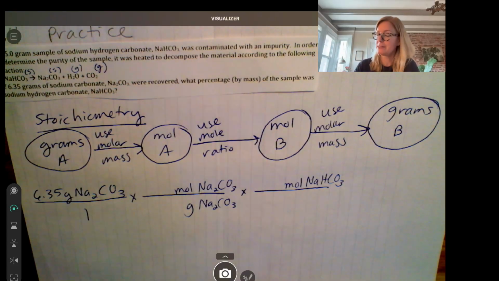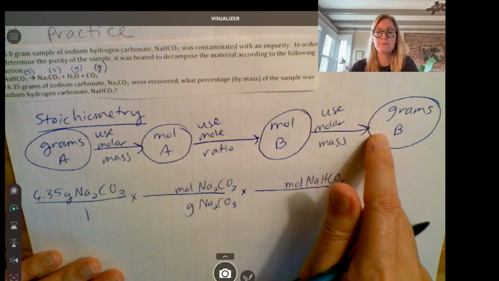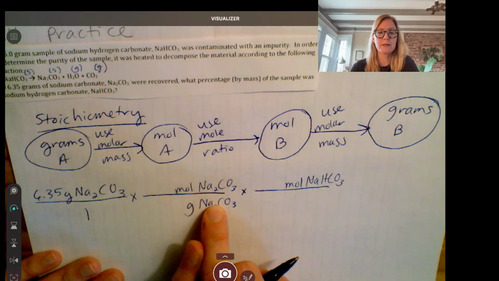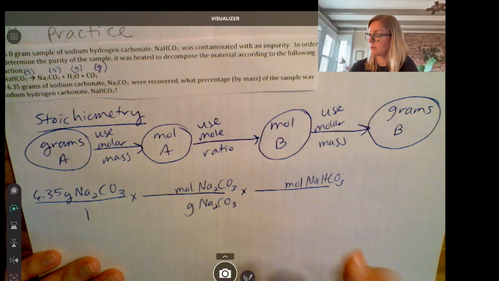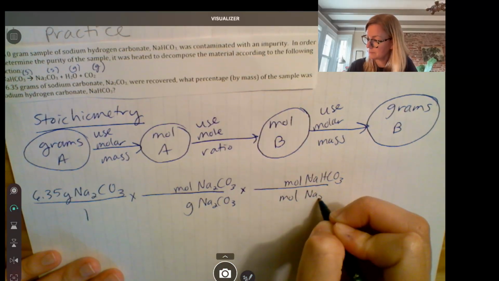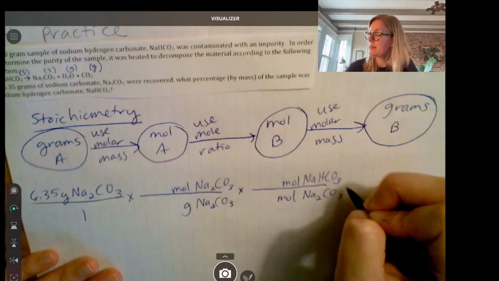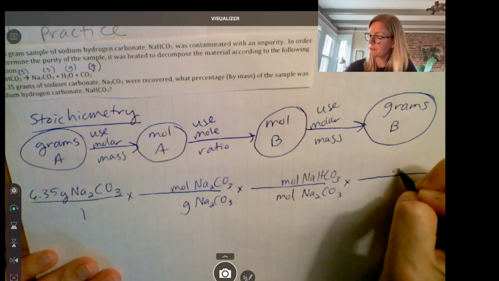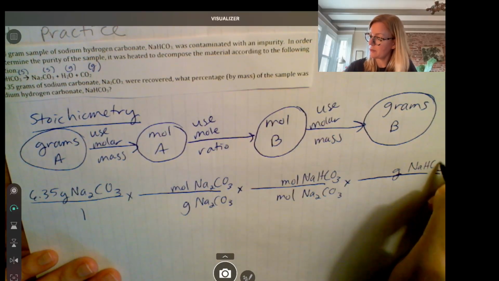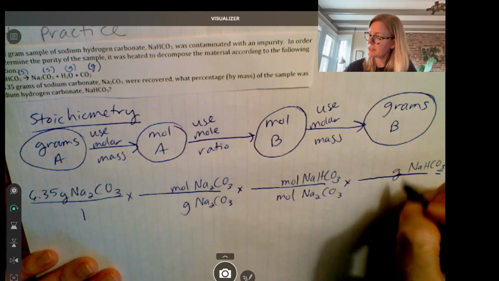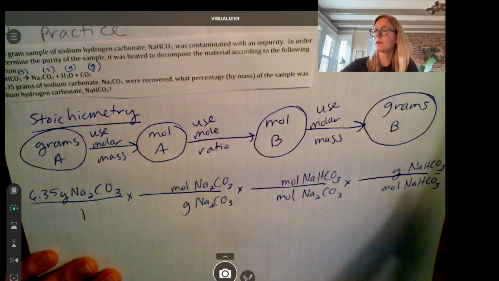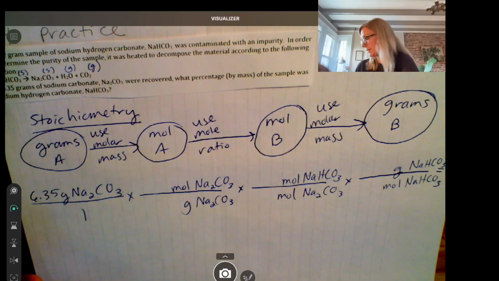I don't know where anything goes until I see a unit on the top and the bottom, okay? The unit on top matches what's in the circle. The unit on the bottom is whatever needs to be canceled out. Whatever was here, throw it under the bus here. Whatever was here, throw it under the bus here. Okay? And then for the top of the final factor, it's grams of B. So grams of NaHCO3. And then whatever's here gets thrown under the bus. Moles NaHCO3.